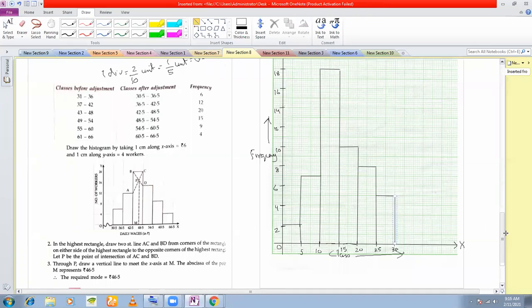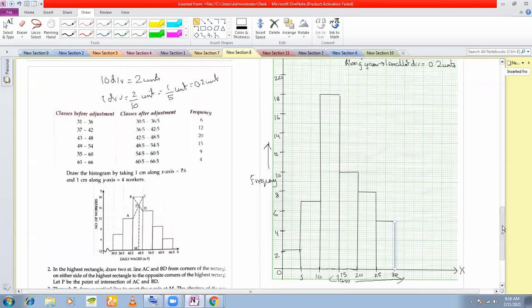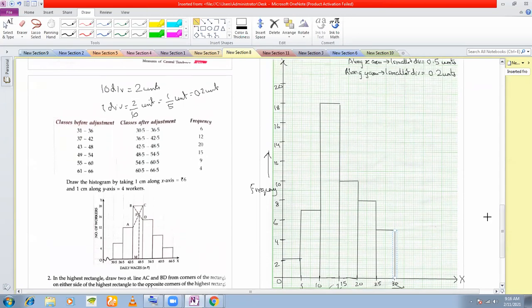Fine. So this is the histogram that we are getting. Now the question is how to locate the mode. Remember, in order to locate the mode, first of all, recognize or identify the highest tower that you can see in the histogram, or the highest rectangle that you can see in the histogram. The highest rectangle in this histogram is this one, right?